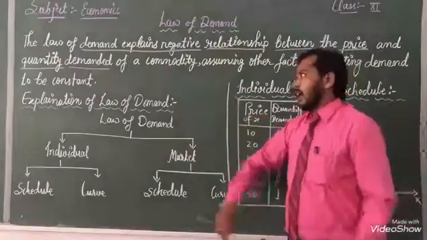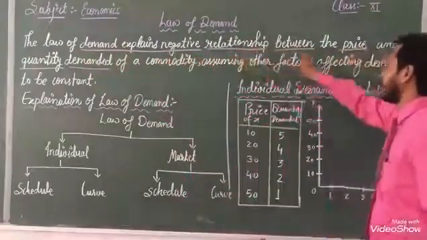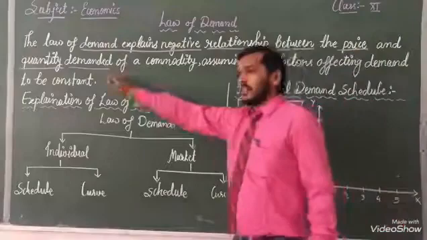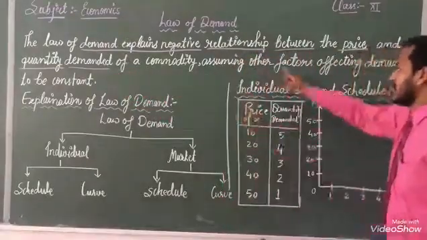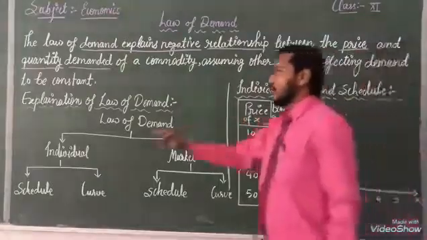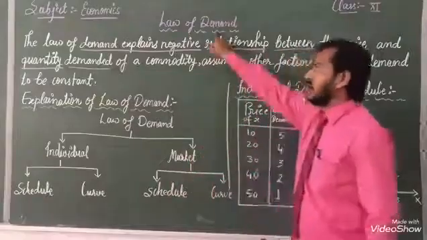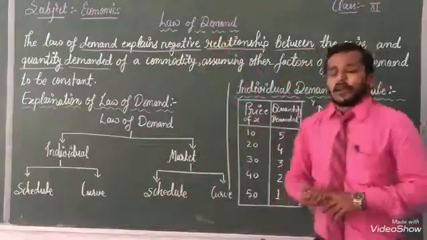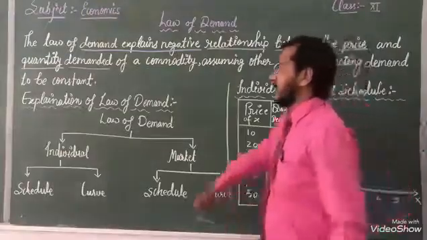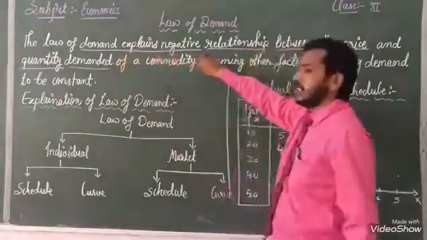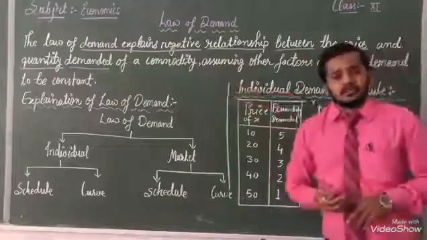According to the law of demand, there is a negative relationship between price and quantity demanded of the commodity, assuming other factors affecting demand to be constant. This is important information for you.